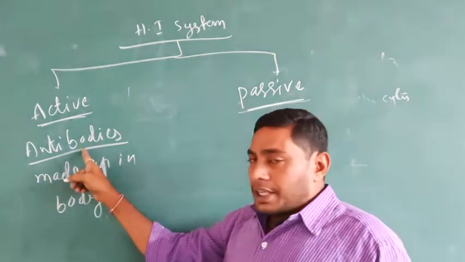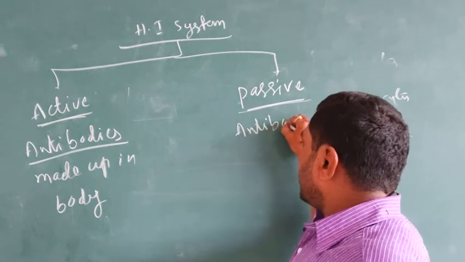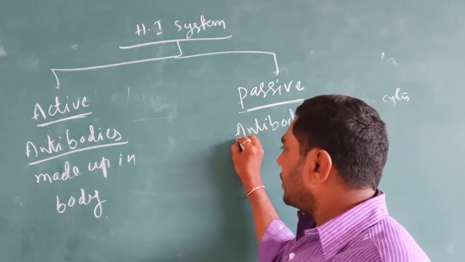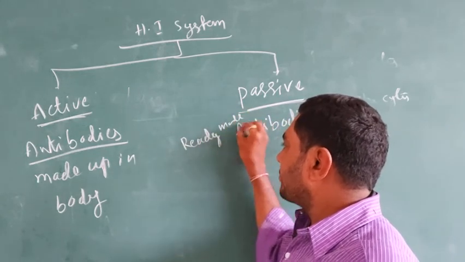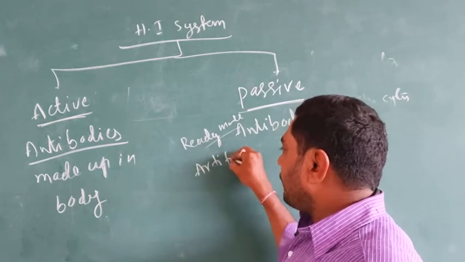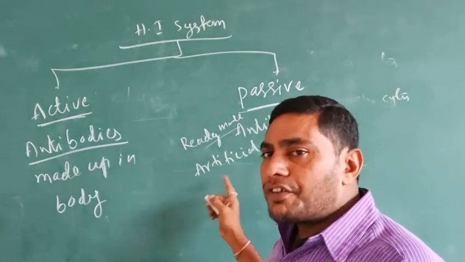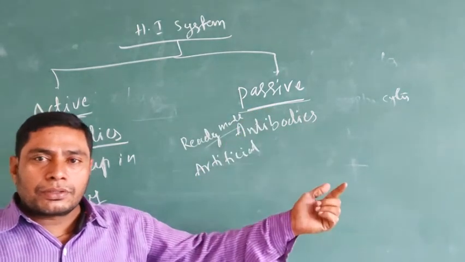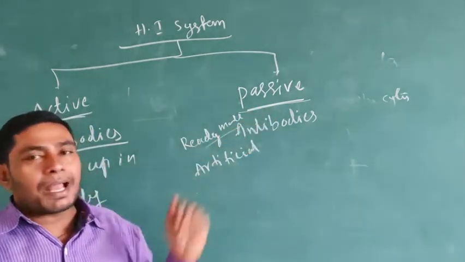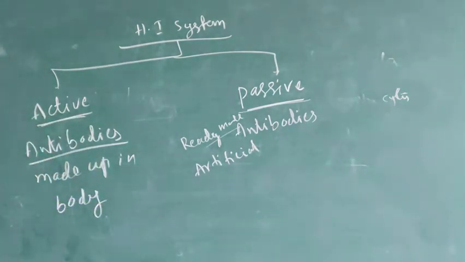Passive immunity also involves antibodies, but these are ready-made, artificial antibodies given to the immune system. There are many differences between active and passive.